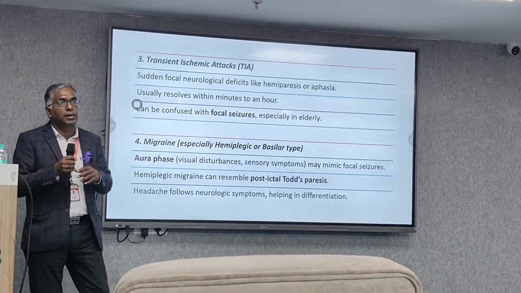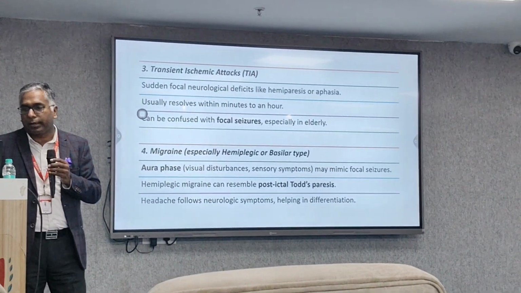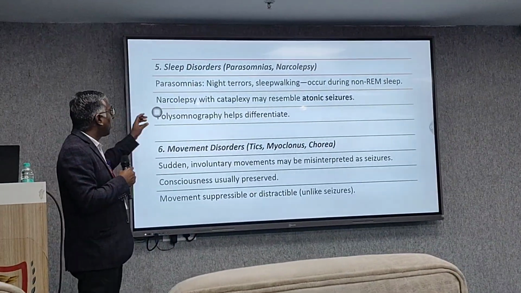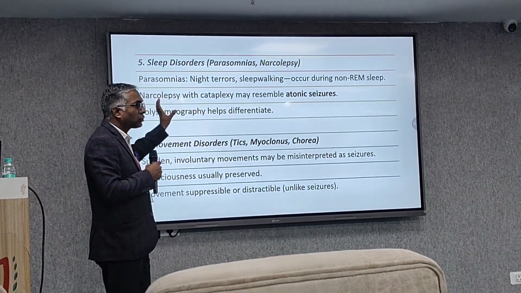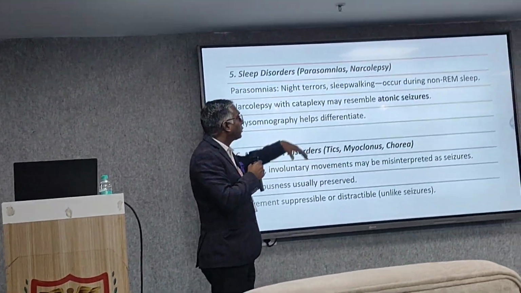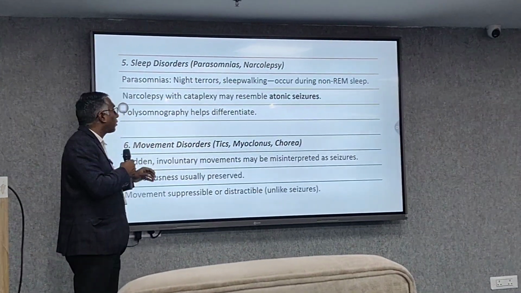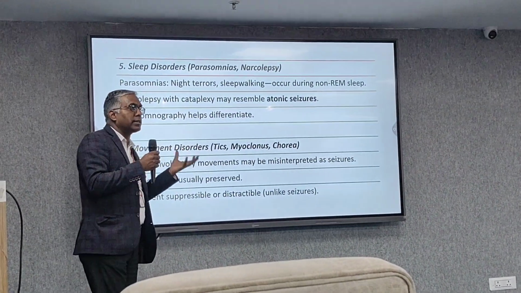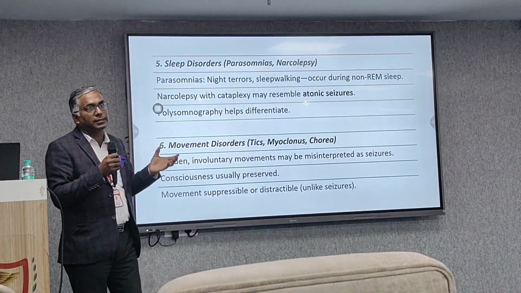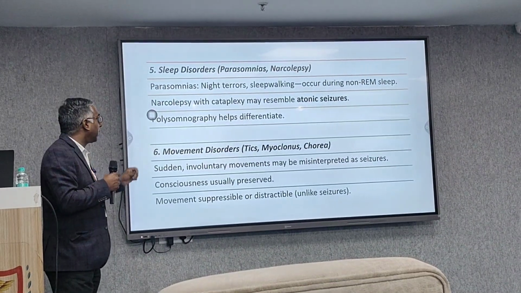So if it starts after the headache, you can think it may be migraine, with basilar migraine or hemiplegic migraine. Next is sleep disorders, patients who are suffering from narcolepsy or parasomnia or abnormal sleep pattern. Parasomnia is night terror, sleepwalking, occurring during non-REM sleep. Narcolepsy with cataplexy may resemble atypical seizure. The patient is walking, and he does not know where he is walking now. And polysomnography has to differentiate. Polysomnography is a sleep study which can very well characterize this pattern.